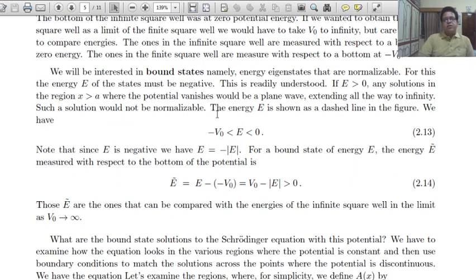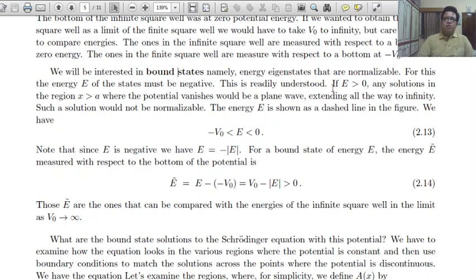Now we will be interested in bound states. If the energy is negative, then the states are known as bound states: energy eigenstates that are normalizable. For this, the energy E of the states must be negative.